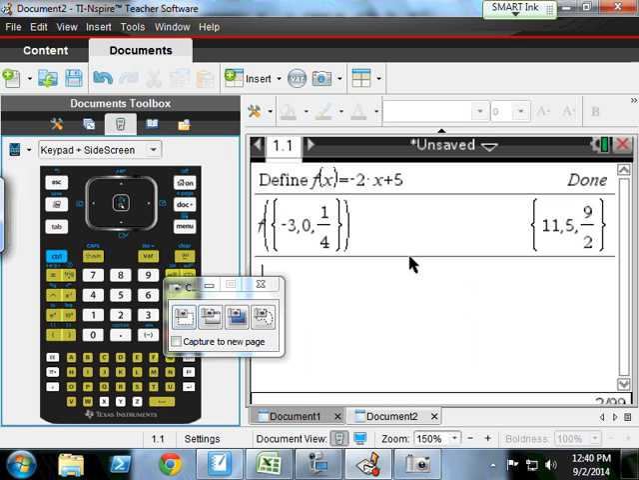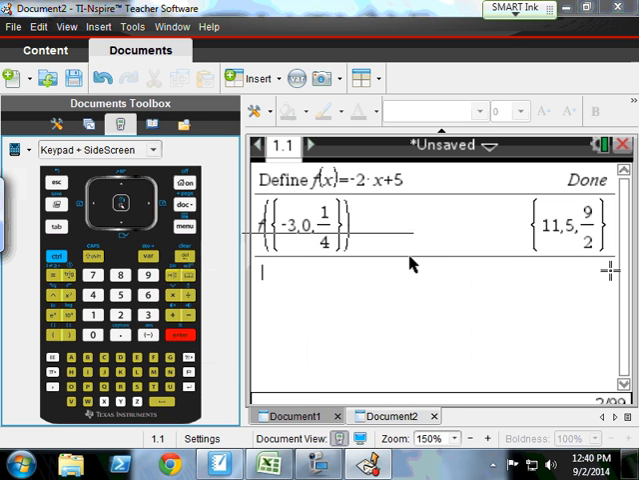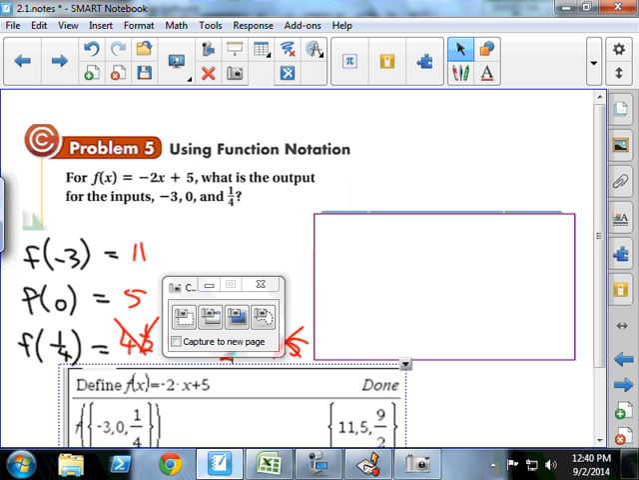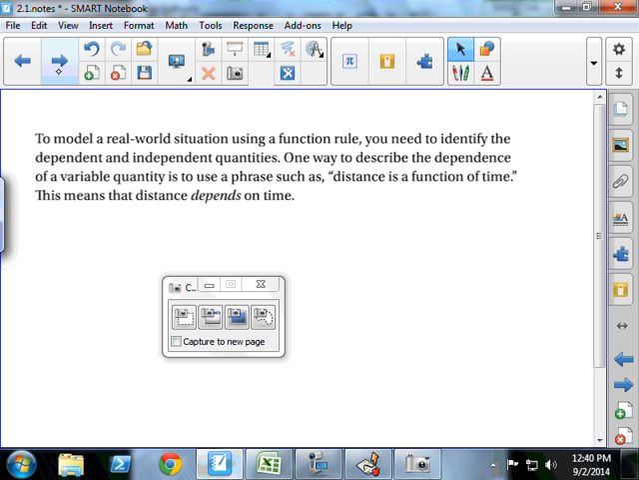So I need to capture that. Hopefully that goes. There we got it. All right. Everybody all right so far? Okay. Yeah, question.